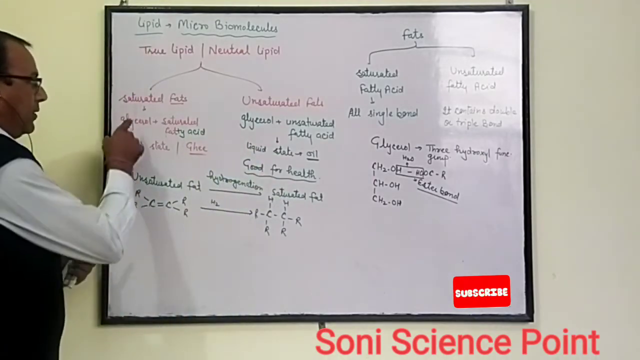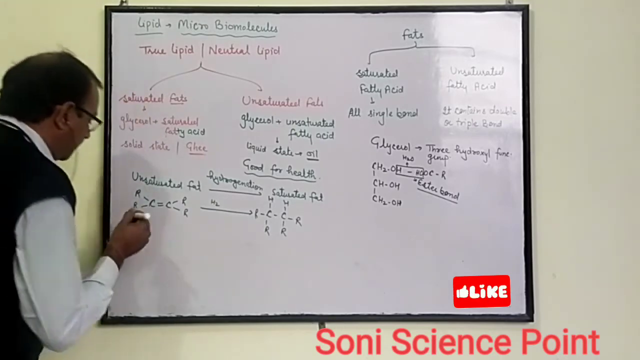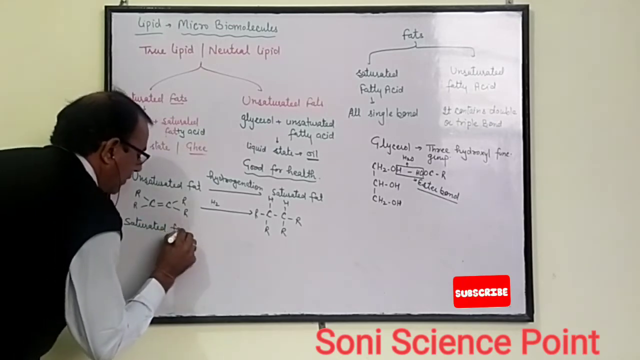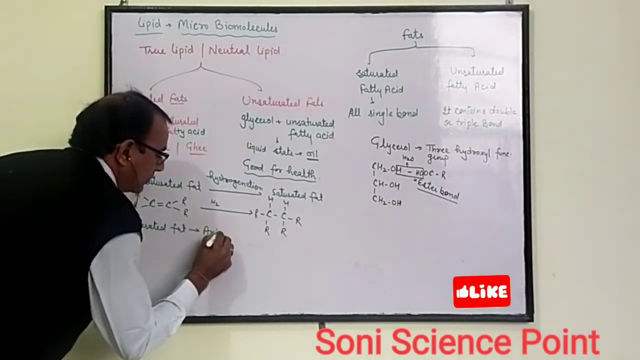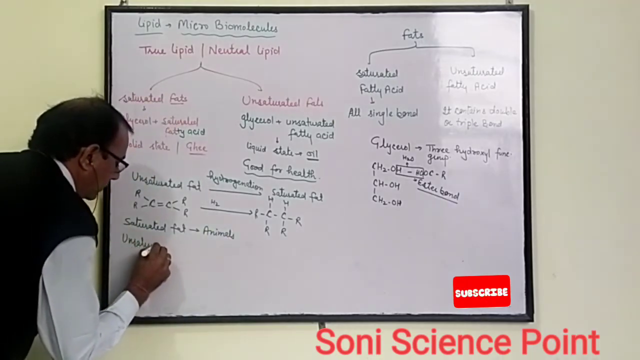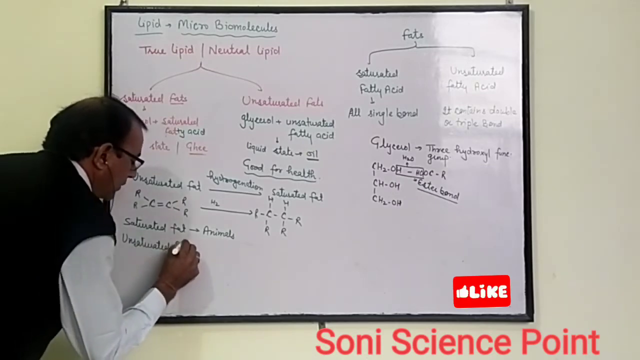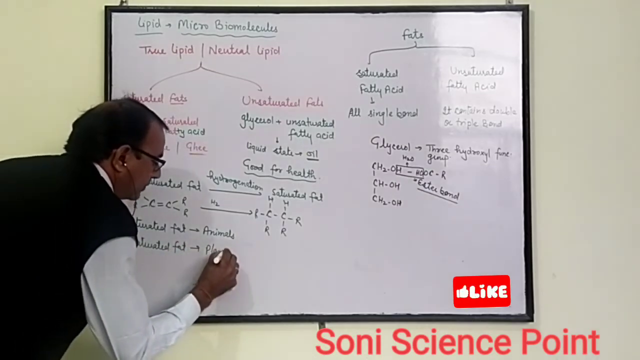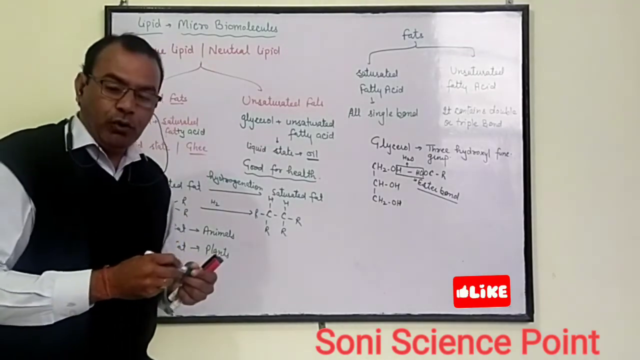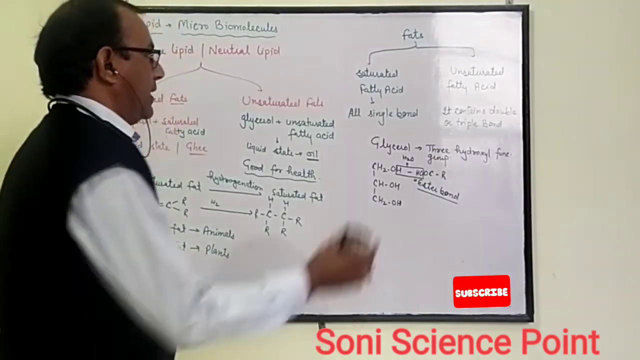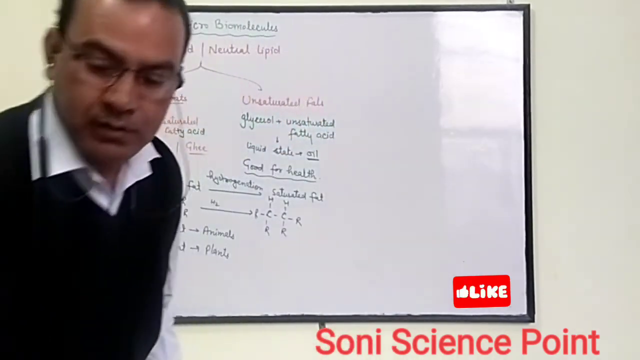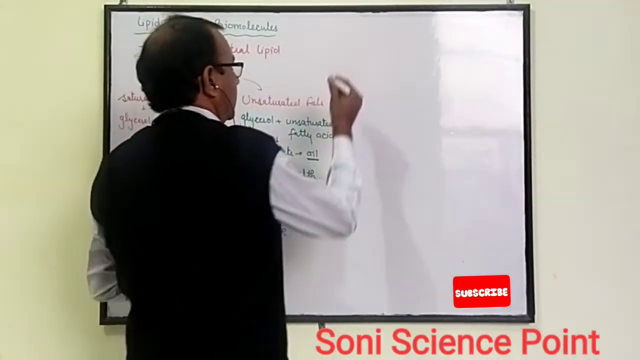The saturated fat is always present in animals. Saturated fat is found in animals and unsaturated fat is found in plants. What is the role of this fat? The role of fat is mainly of three types. Function of fat.